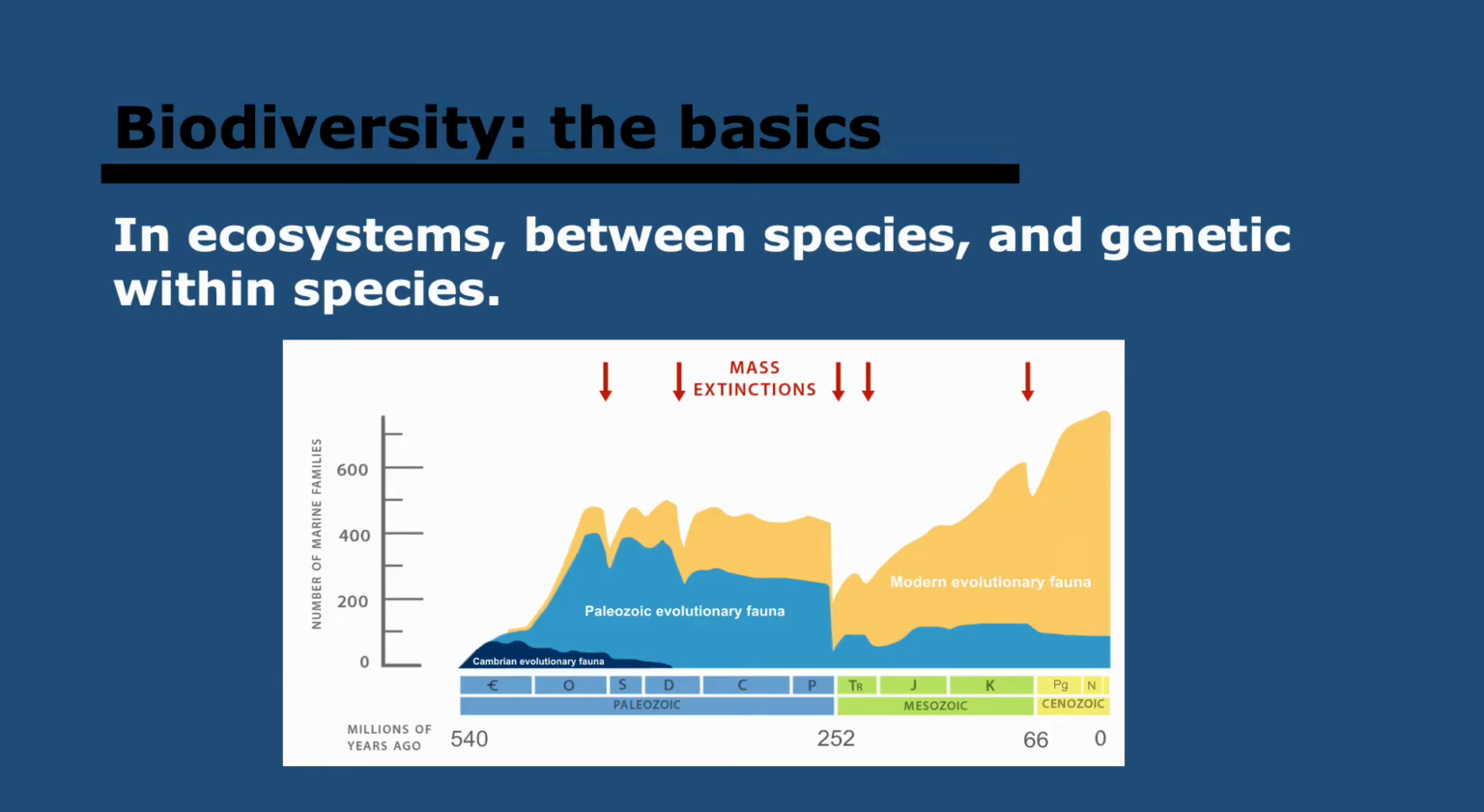So biodiversity is variety of life in all its forms, levels, and combinations. So we have biodiversity in ecosystems, so different species living in different environments. Then we also have biodiversity within different species. So different species are obviously quite different. And then also within the same species, we have diversity. So this is genetic. Not all humans are the same.